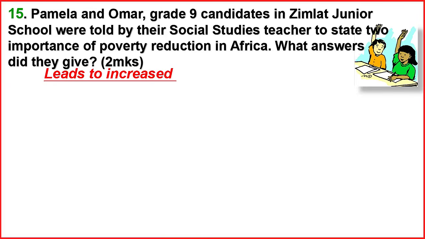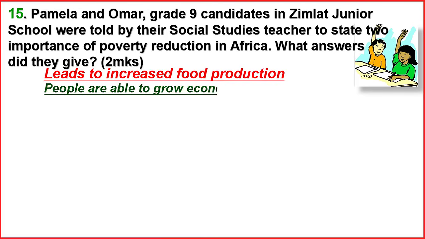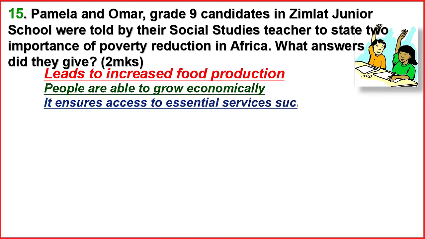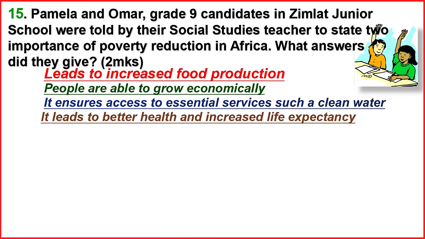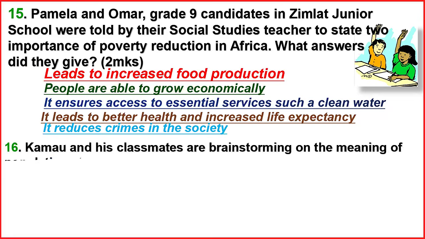Number 1, it leads to increased food production. These are the importance of reducing poverty. Number 2, people are able to grow economically. Number 3, it ensures access to essential services such as clean water, and it leads to better health and increased life expectancy. It also reduces crimes in the society, and so on.